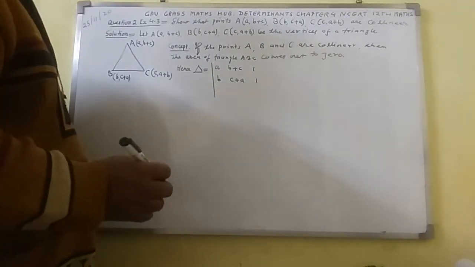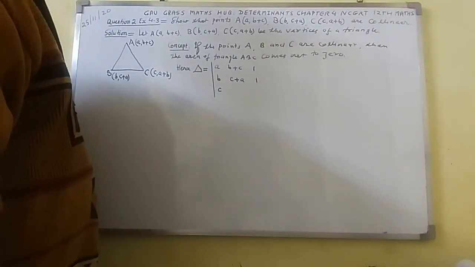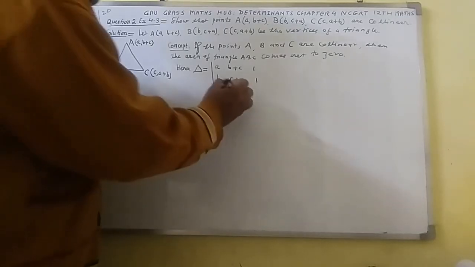In place of x3 I shall write here small c. In place of y3 I shall write a plus b.